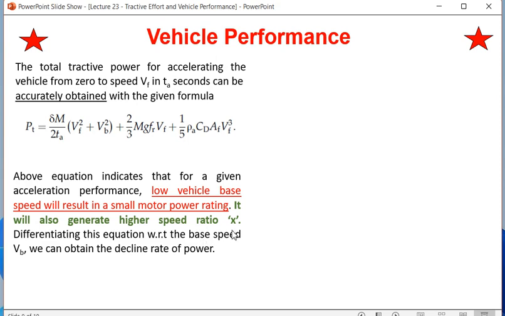Differentiating this equation with respect to base speed VB, we can obtain the decline rate of power. So how the power will reduce with respect to the base speed is called the decline rate of power, dPT/dVB. VB is nothing but the base speed. With respect to base speed, what will be the relationship of net tractive power? It is delta times mv divided by Ta times Vb. Delta is that constant, mv is the mass of the vehicle, Ta is the acceleration time, and Vb is the base speed.